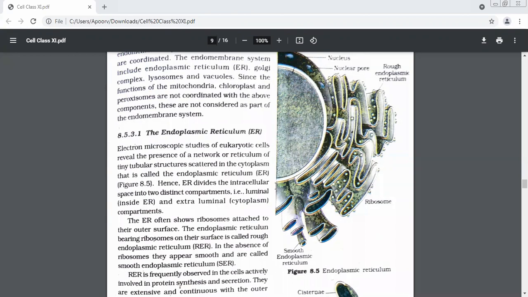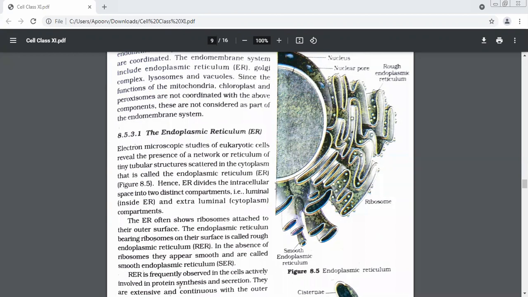Very good. On the outer surface, we generally see that the ER has attached ribosomes. What is attached to the outer surface of ER? Ribosomes. But not all ER have ribosomes attached to them. Some of them have, some of them don't. Those which have ribosomes, their surface becomes rough. It's a tube, and on the tube you have ribosomes attached.